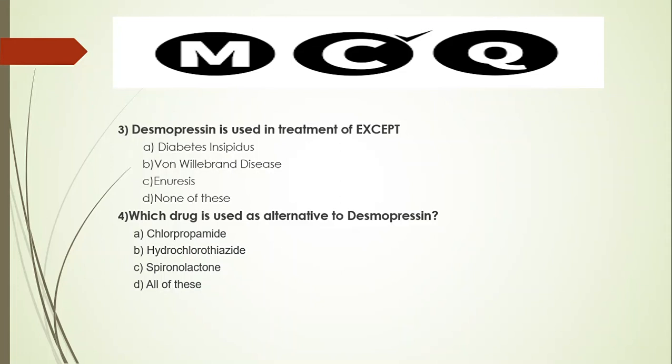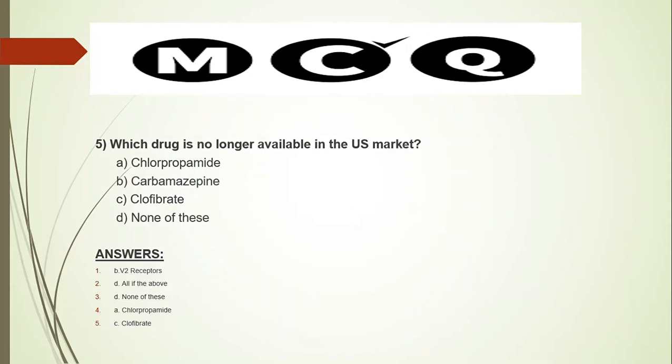Which drug is used as an alternative to desmopressin? Answer is A, chlorpropamide. Which drug is no longer available in the US market? Answer is C, clofibrate. You can check the answers here.